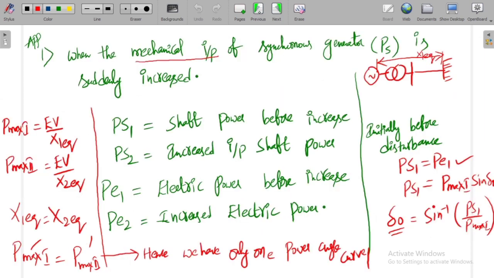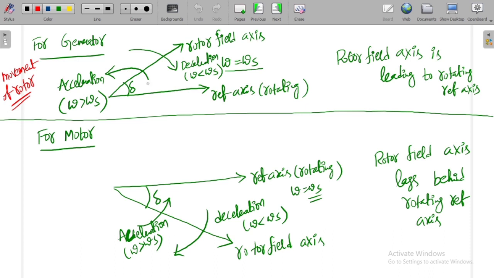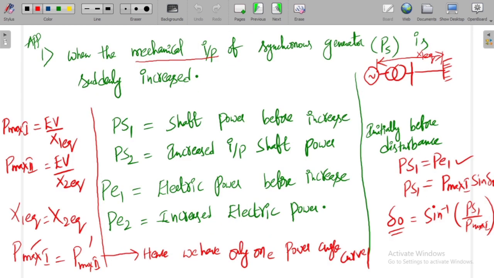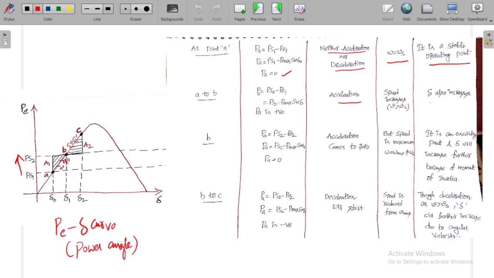We have seen that for a generator, when you have acceleration, the speed increases beyond the synchronous speed. When there is a relative speed, automatically delta increases.